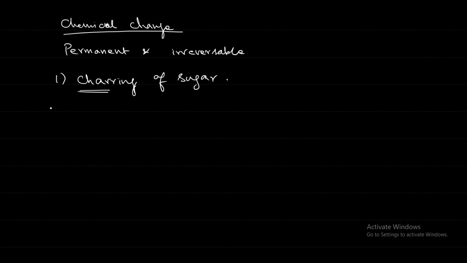Over a period of time, what will happen? It will completely burn, and we will have some black substance left behind. Charcoal is very good for taking the dust from the face and so on. It is a special type of charcoal, not all charcoal.